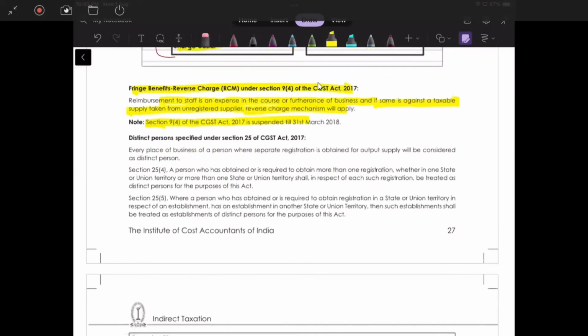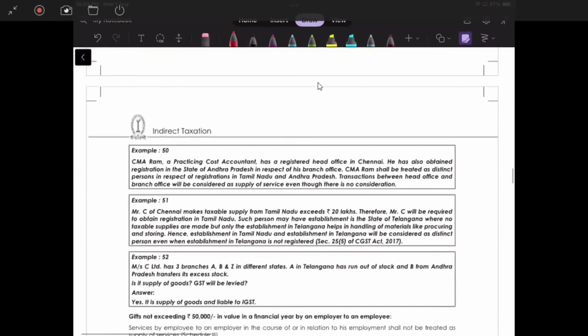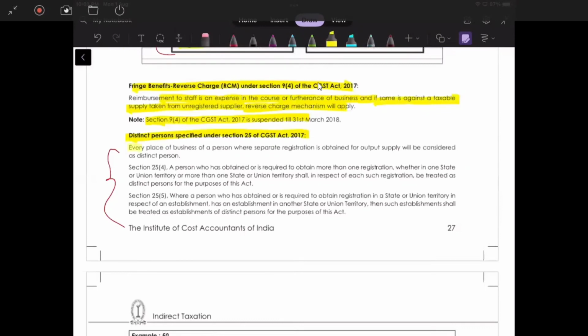Distinct persons specified under section 25 of the CGST Act. Okay, so this is what we have already discussed, correct? If you want it, I can read it again. No issue for me. Every place of business of a person where separate registration is obtained for output supply will be considered as a distinct person, correct? Section 25, subsection 4: a person who has obtained or is required to obtain more than one registration, whether in one state or union territory or more than one state or union territory, shall in respect of each such registration be treated as distinct person for the purpose of this Act, correct? This is what we have seen.